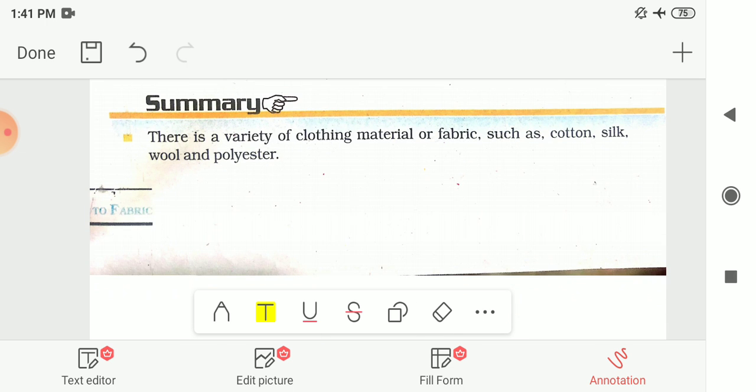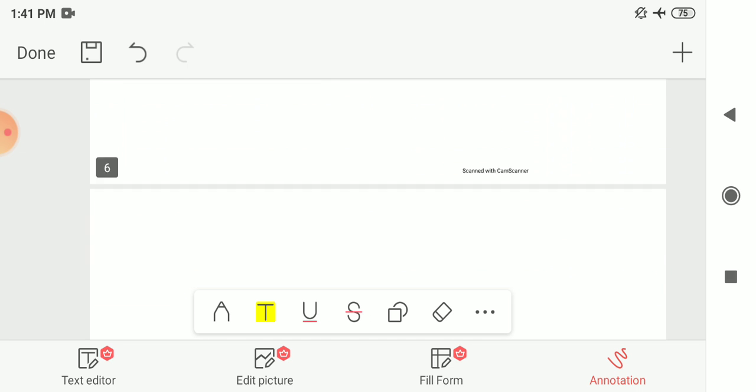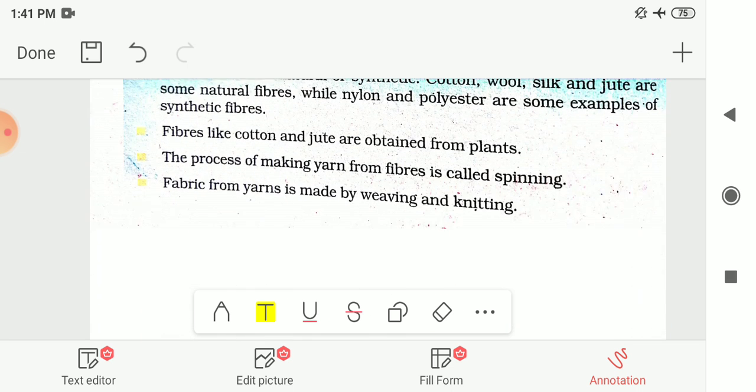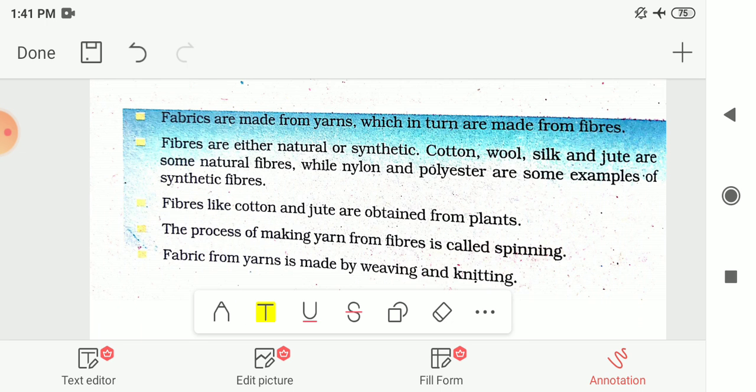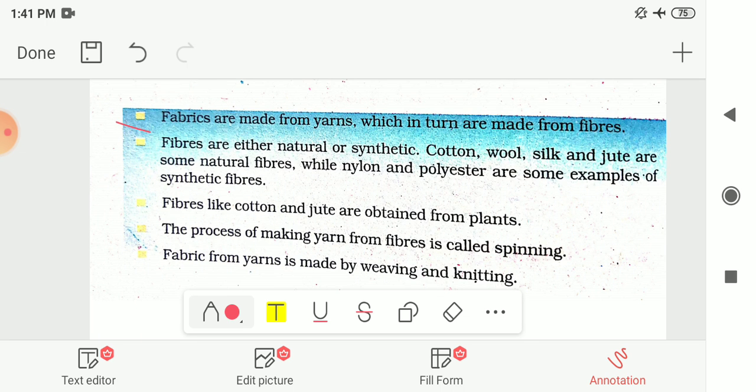Here the summary is given to you. There is a variety of clothing materials or fabrics such as cotton, silk, wool and polyester. These are different types of fibers, and fabrics are made up of yarns, which in turn are made up of fibers. And fibers are either natural or synthetic. Cotton, wool, silk and jute are some examples of natural fibers, while nylon and polyester are some examples of synthetic fibers.